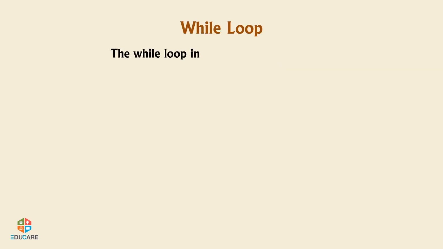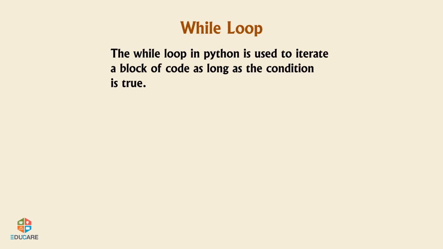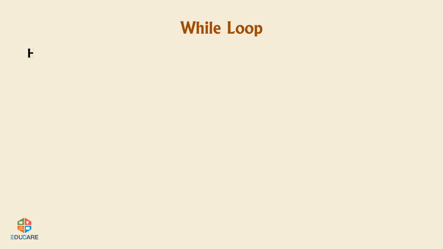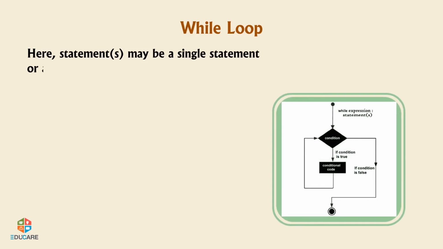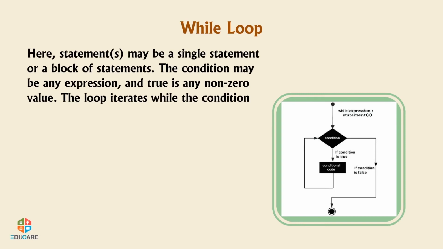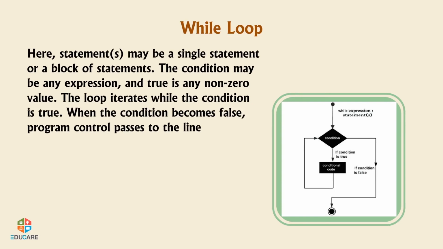While loop. The while loop in Python is used to iterate a block of code as long as the condition is true. The loop is used when you do not know the number of times to iterate. Syntax: while expression: statement(s). Here statement(s) may be a single or a block of statements. The condition may be any expression and true is any non-zero value. The loop iterates while the condition is true. When the condition becomes false, program control passes to the line immediately following the loop.